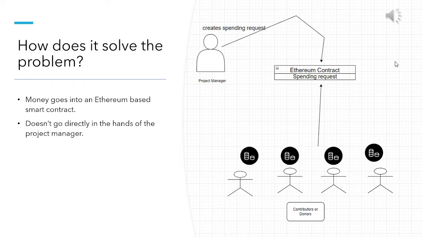Now let's see how our contract eliminates the problem described in the previous slide. Contributors will no longer be sending their money to the project manager. Instead, they will deposit their money into an Ethereum contract. The Ethereum contract will regulate who can send money to it. Once the project manager decides that he or she wants to use the money, he or she will essentially need to put out a spending request in the contract, which will attempt to withdraw the money from the contract and send it to an external address.